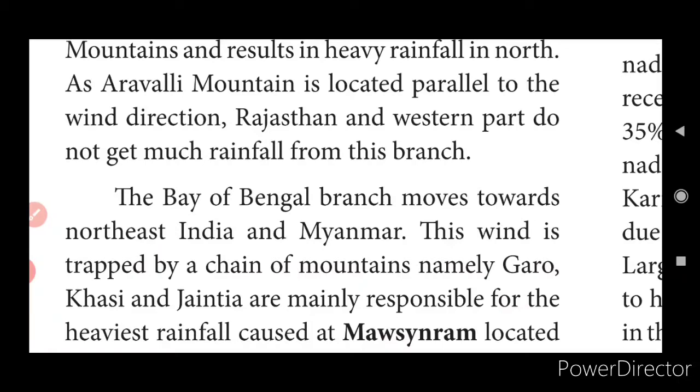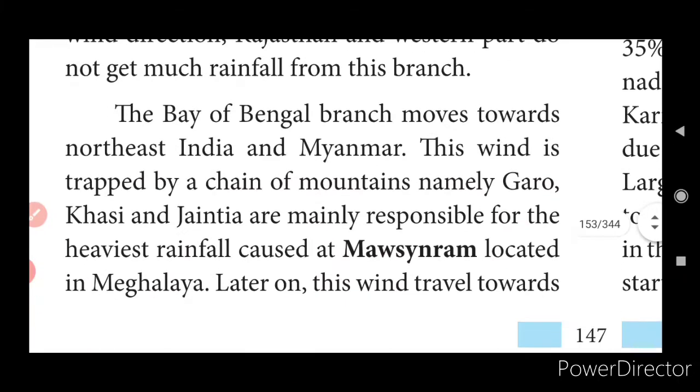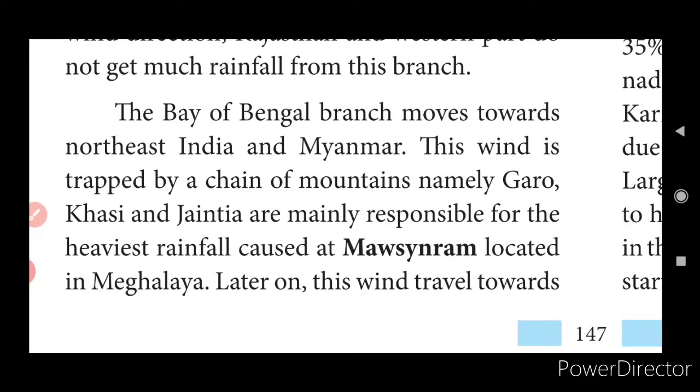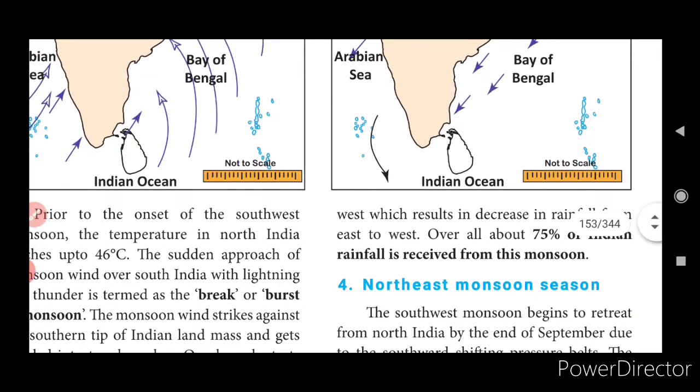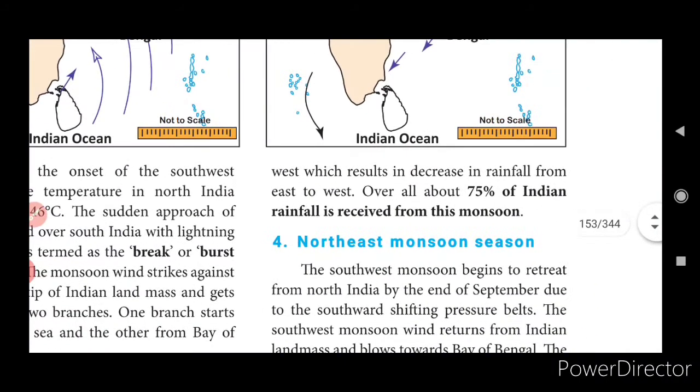Now, the Bay of Bengal branch moves towards northeast India and Myanmar. This wind is trapped by a chain of mountains, namely Garo, Khasi and Jaintia, which are mainly responsible for the heaviest rainfall at Mawsynram, located in Meghalaya. Later on, this wind travels towards the west, which results in a decrease in rainfall.